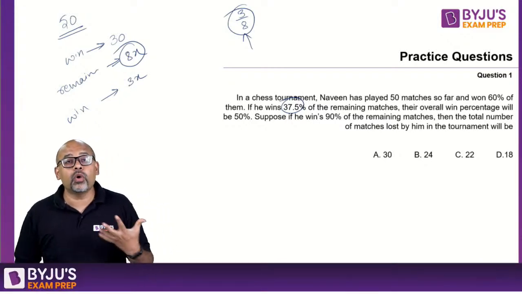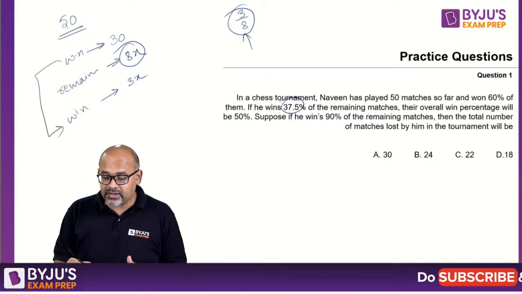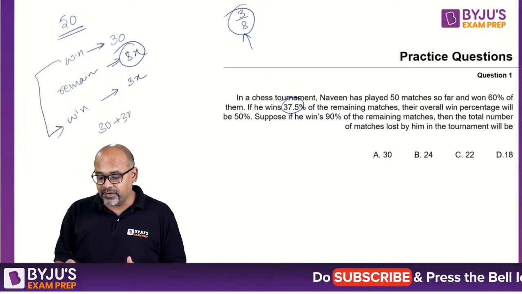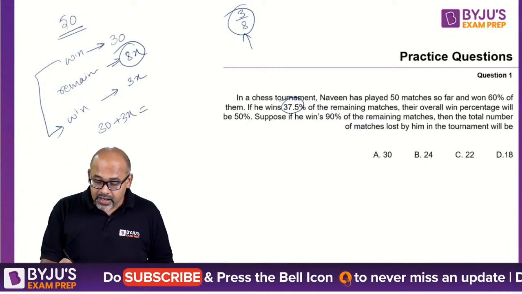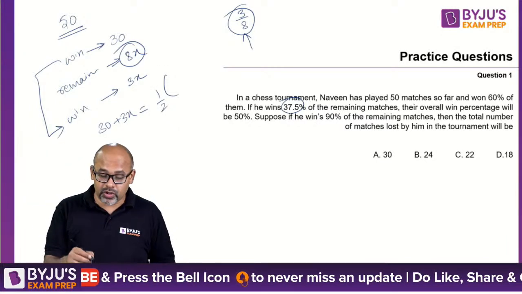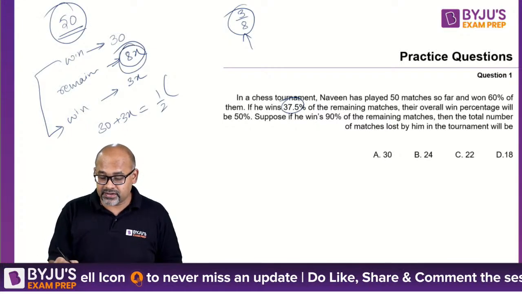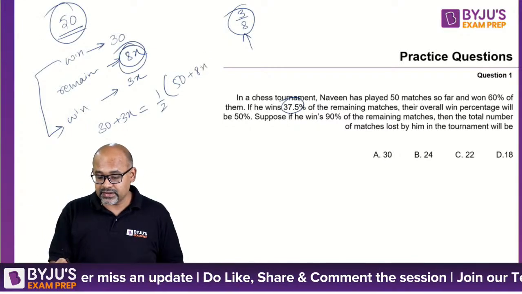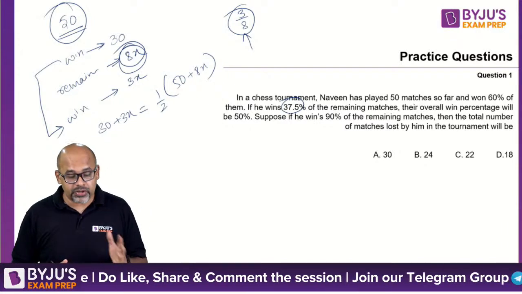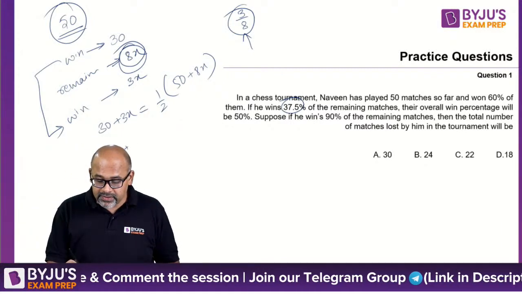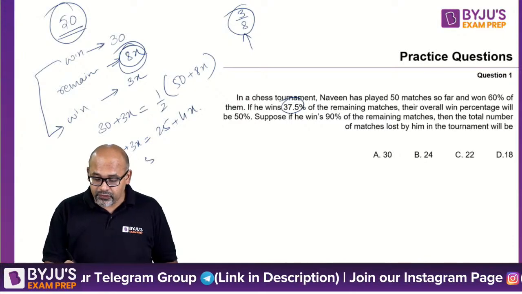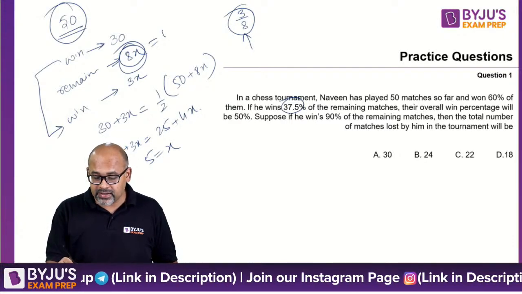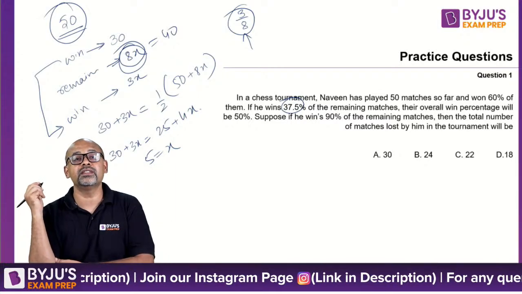So total, what is my winning? My winning is 30 plus 3x. This is half of the total matches played. Total matches is 50 plus 8x. So this is the equation you need to form. Once you get this, you will be getting 30 plus 3x is equal to 25 plus 4x, and this gives you 5 equal to x, which means the total matches are 40 because x is 5.